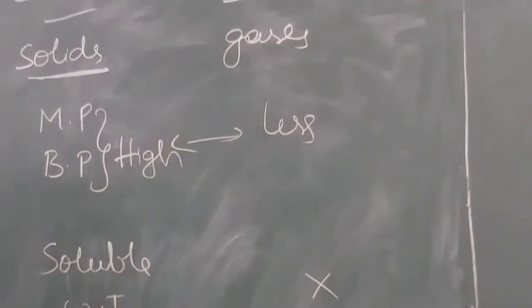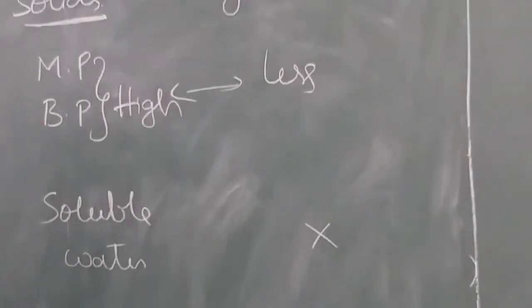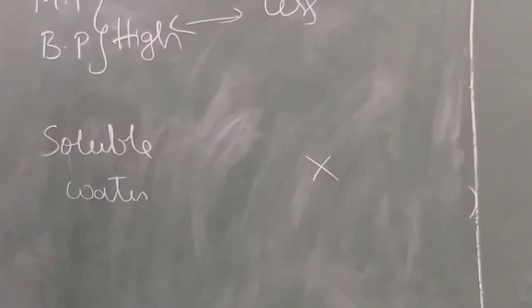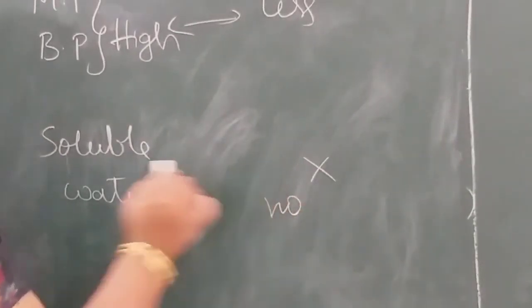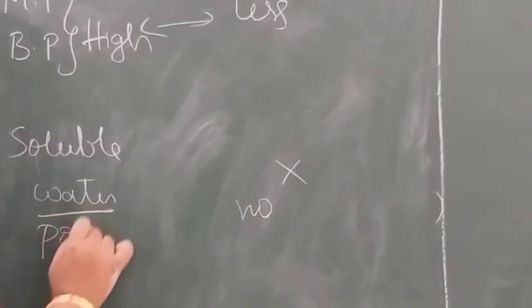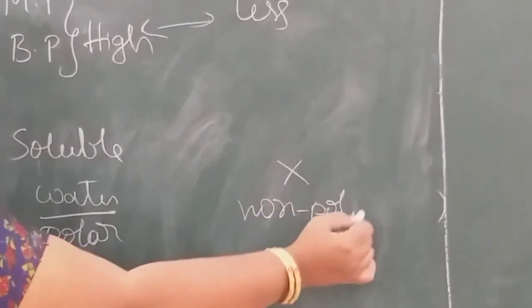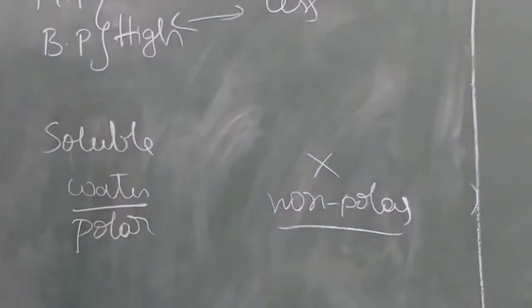So ionic compounds are soluble in water and covalent compounds are not. Covalent compounds are soluble only in non-polar solvents. Here water is a polar solvent. These are the main differences between ionic compounds and covalent compounds.